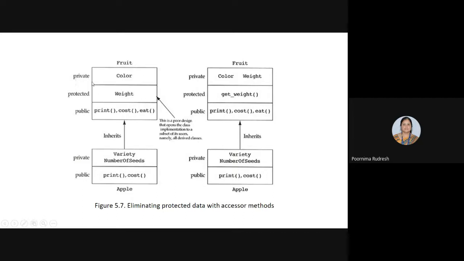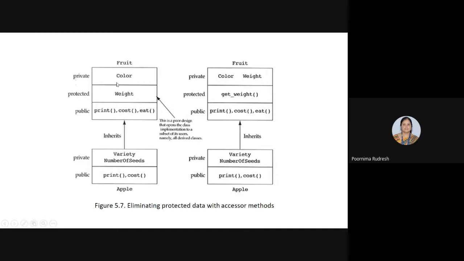If we do like this, this leads to poor design, because when the Apple class inherits the weight data member, the Apple class is accessing the implementation details of the fruit class. That should be avoided. So instead of accessing the weight data member directly, we can make use of the getWeight accessor function.